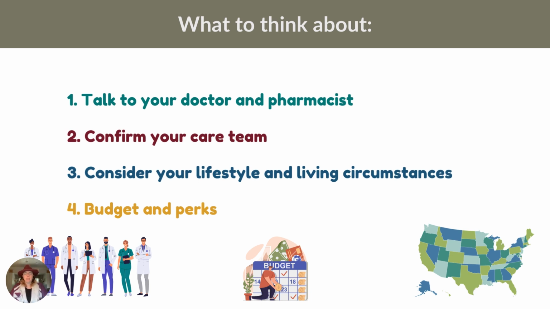Do you know what medications you need to have covered and what those costs might be like? Talk to your doctor and pharmacist to understand what your medication costs are and what alternatives you may need to transition to. Do you know if your care team is covered by your plan? Check with the plan and providers to make sure they are covered under your chosen plan, or see if you'll need to transition your care somewhere else. Do you have a lot of travel in mind or have dual state residency? If so, you'll want to make sure that you keep this in mind when making plan decisions. And finally, do you have a budget for care in mind or have strong preferences for any possible perks? Keeping these in mind will help you in making a decision on plans as well.